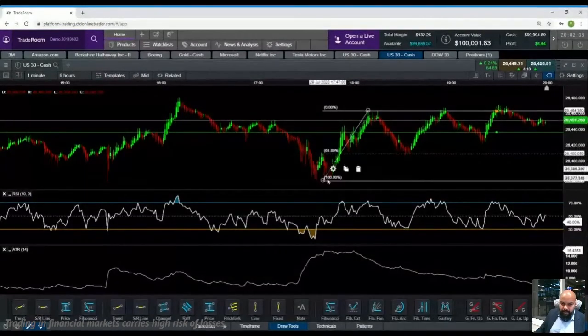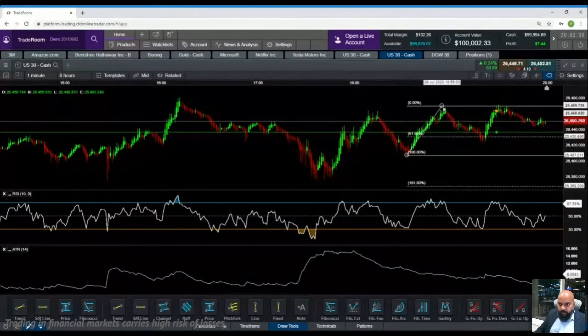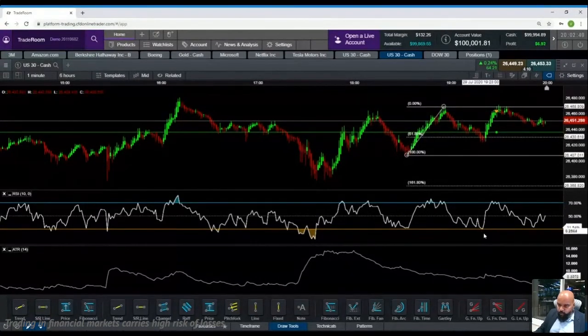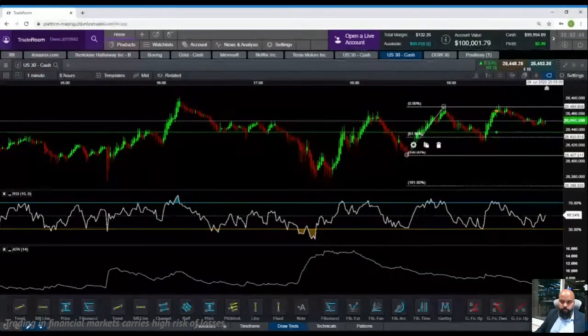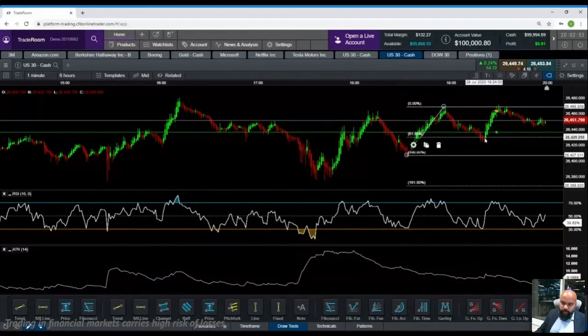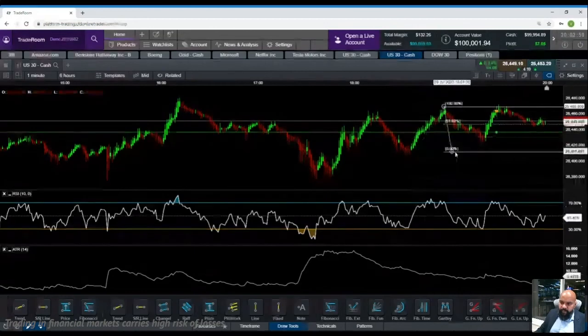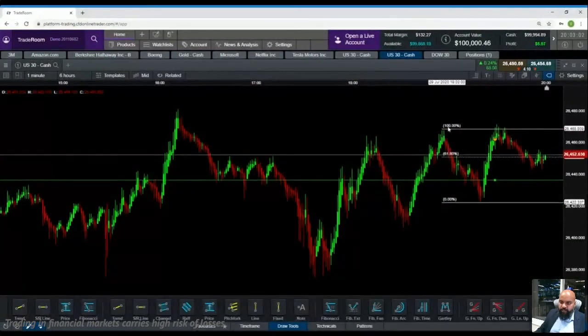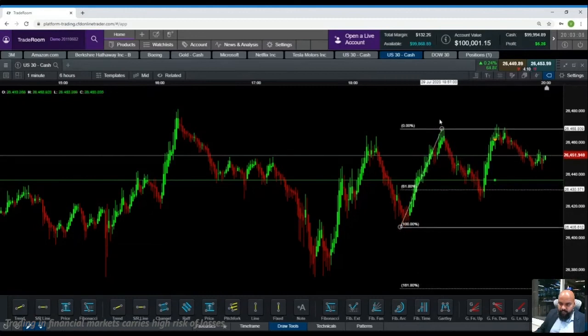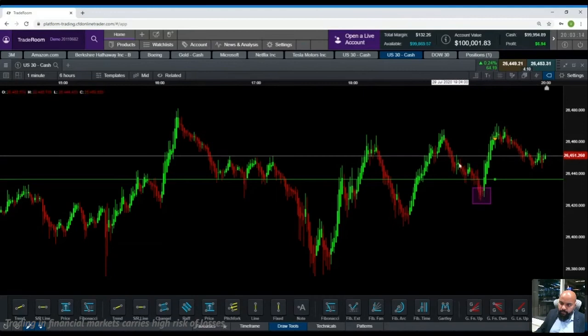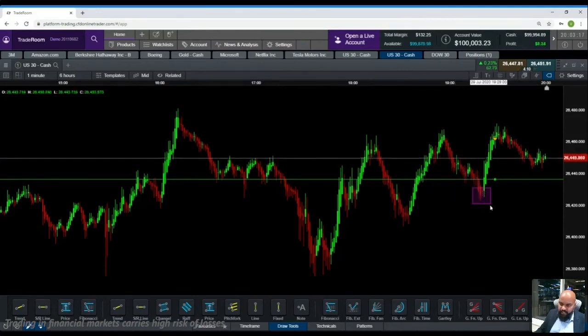Let's do the same thing for the next one. It came back down. Is my RSI at oversold? Pretty much yes, so it is a good buy. So now you know how you can combine Fibonacci, RSI, and ATR for your take profit and stop loss. If you're entering at 61.8, always keep a stop loss below 100% and keep a take profit back upside to 61.8. Let me do this again. We are looking at this rally, it dropped, so we took a buy here. I'm going to close my Fibonacci. Now I know it is going to go back up, or at least I expect it to go back up, because of 61.8.